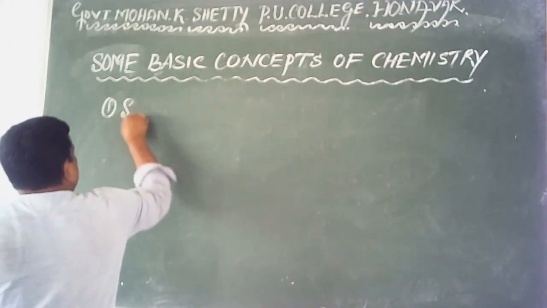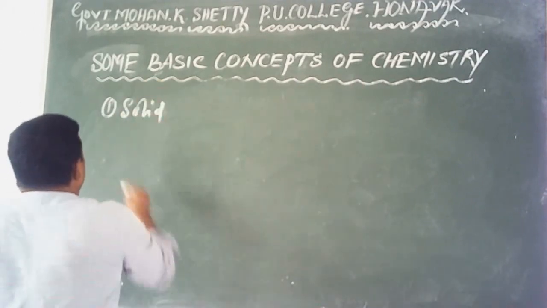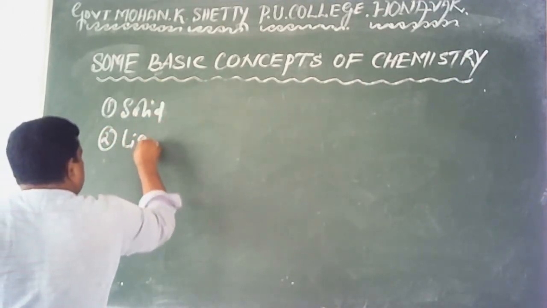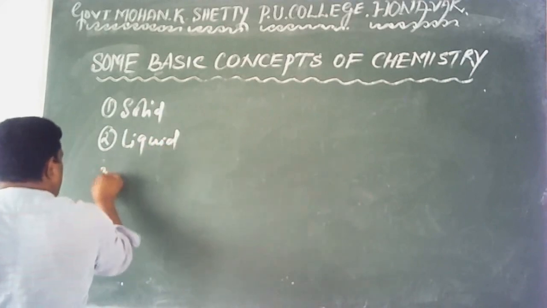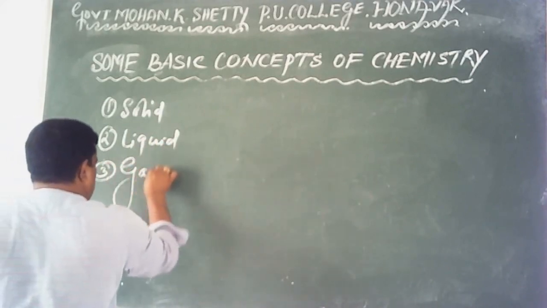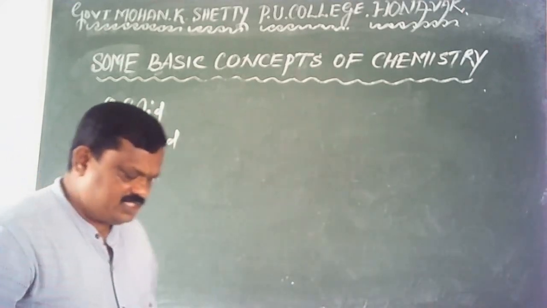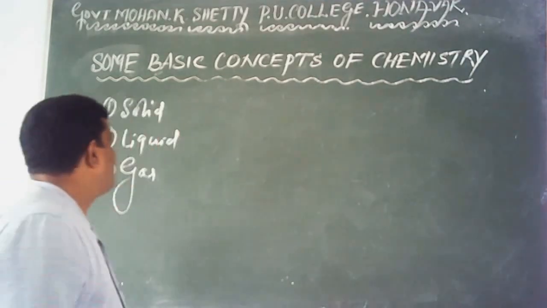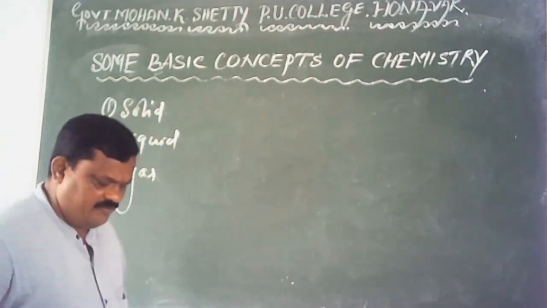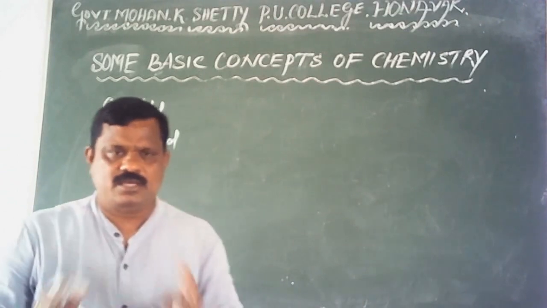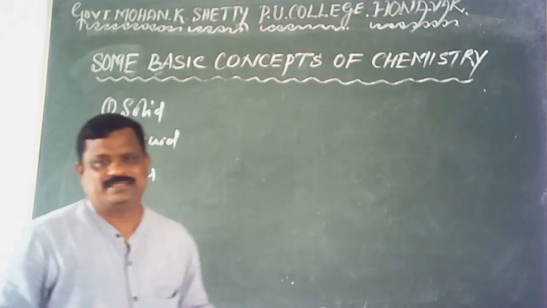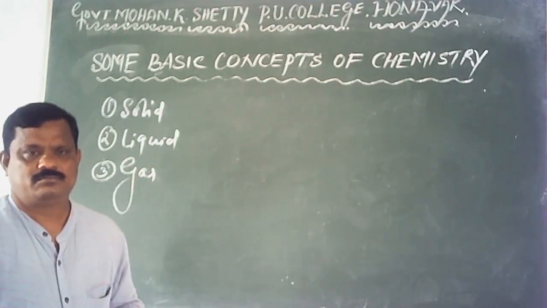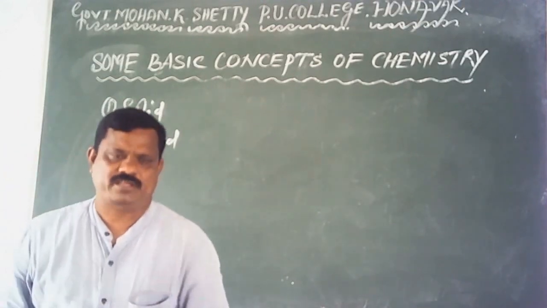One is solid, another one is liquid state, third one is gaseous state. Matters exist in three different physical states: solid state, liquid state and gaseous state. One more state is there, plasma state.